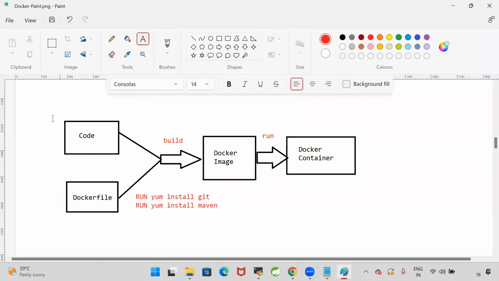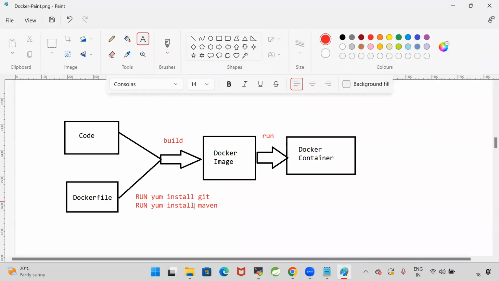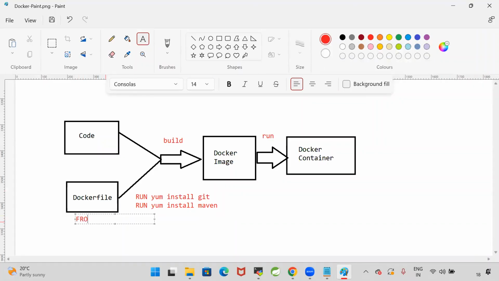To get the code from Git, I need a Git client. To package this project, I need Maven. So install these softwares while creating the image itself. Now in this Docker file, I will specify FROM Java 1.8.